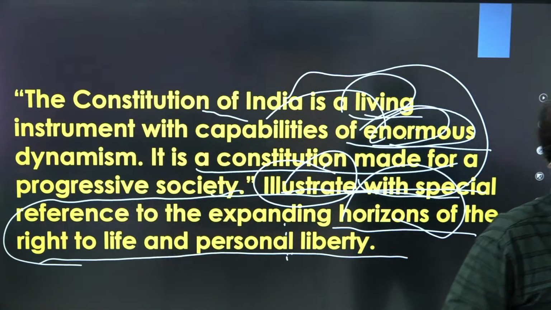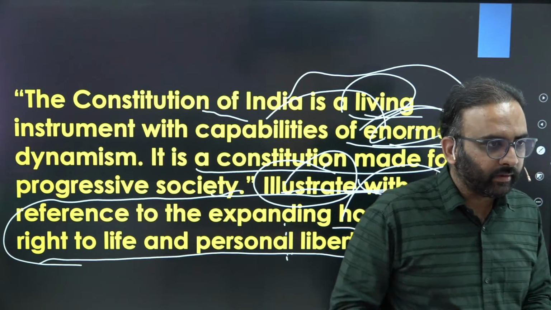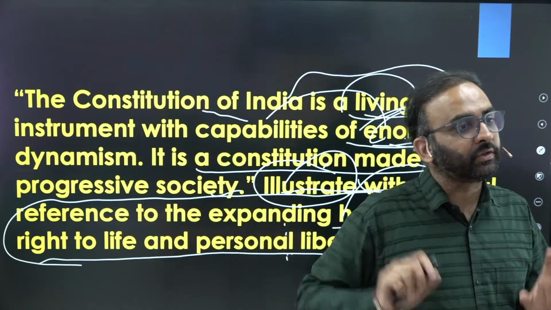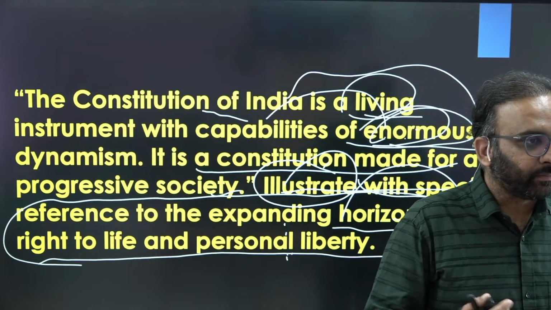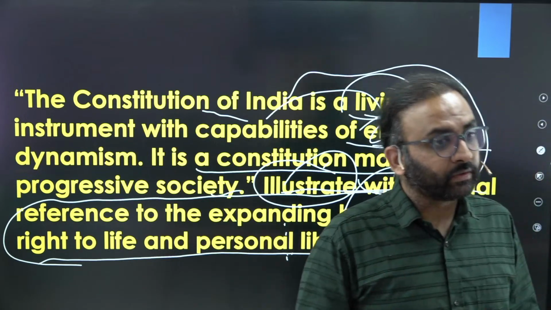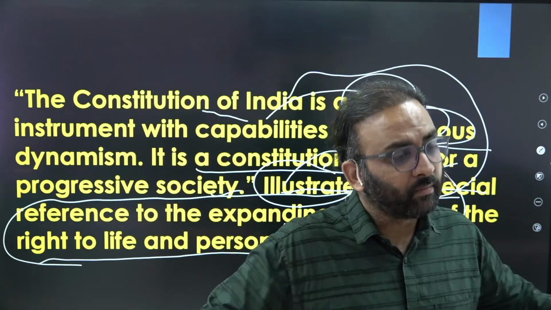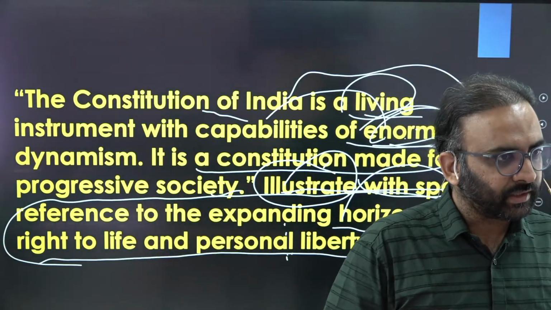Because constitutional survival depends on dynamism. If it does not evolve, if it does not change, then the people will throw the Constitution into the dustbin, because the Constitution will lose its utility. For example, people in the last 20 years were demanding reservation. The general castes were demanding reservation for the poor amongst them. That's why the Constitution evolved by including the economically weaker sections, right?